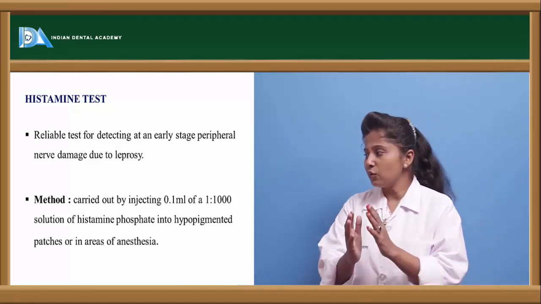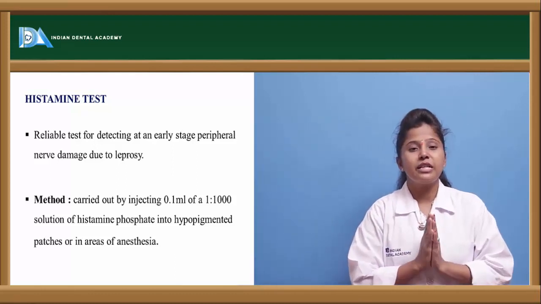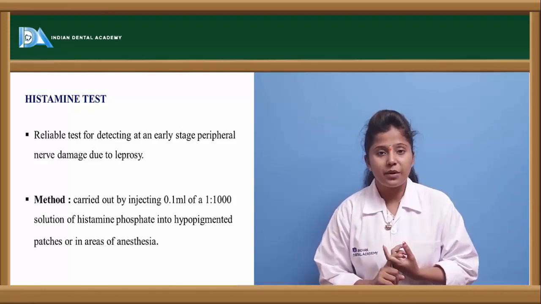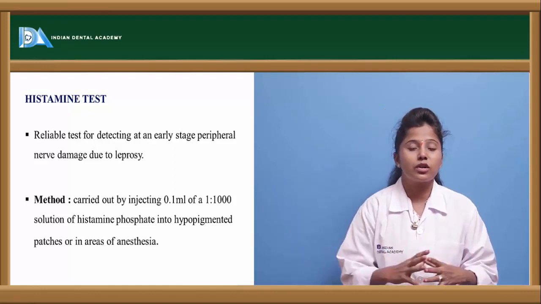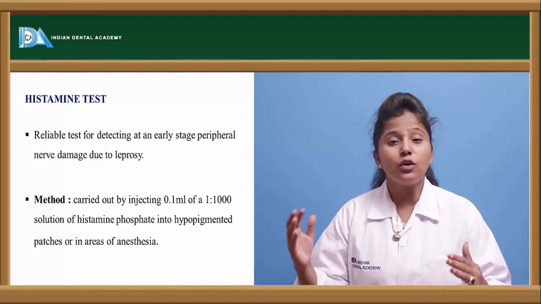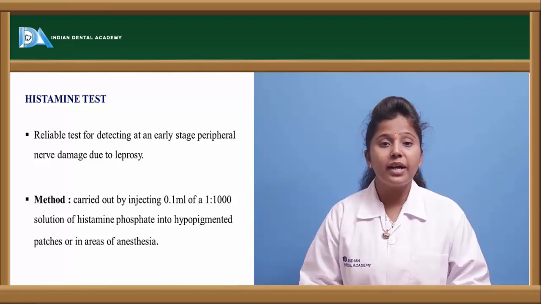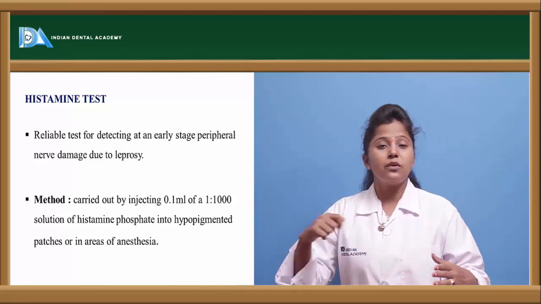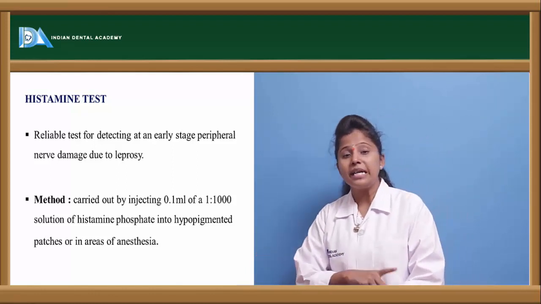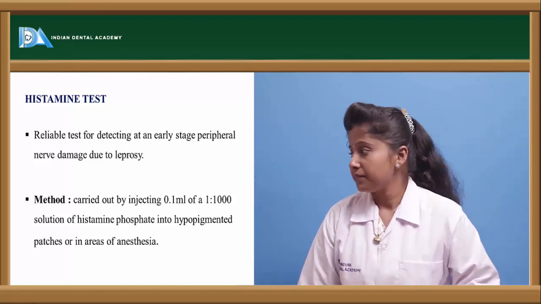Here we have to dilute the histamine phosphate in the ratio of 1:1000, so 1 part of histamine phosphate to 1000 parts of water. Then, after the solution is prepared, 0.1 ml of it is taken and injected at the hypopigmented area of the skin lesion.